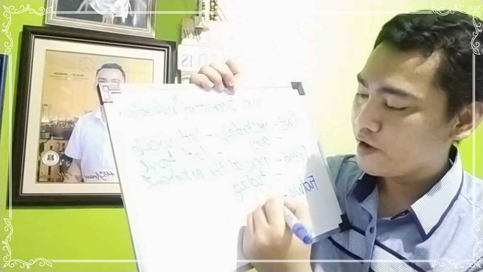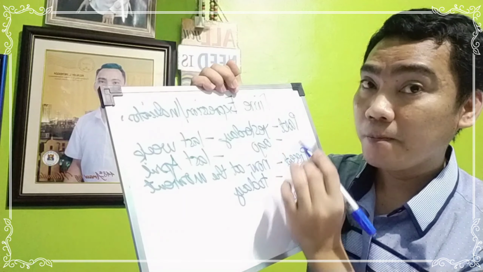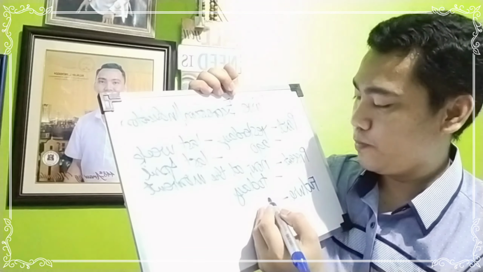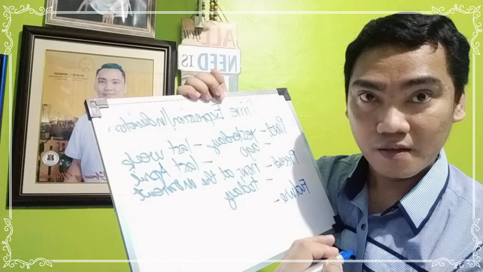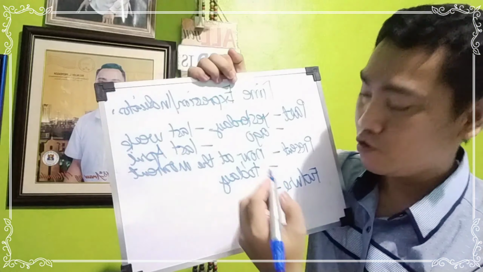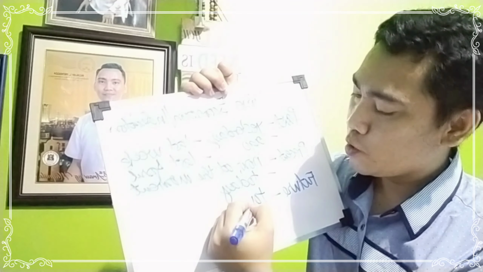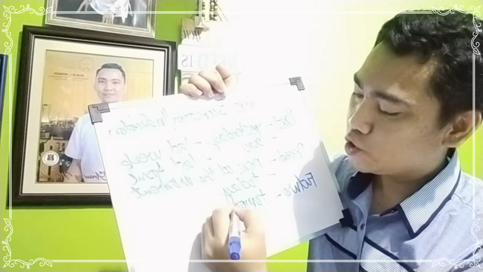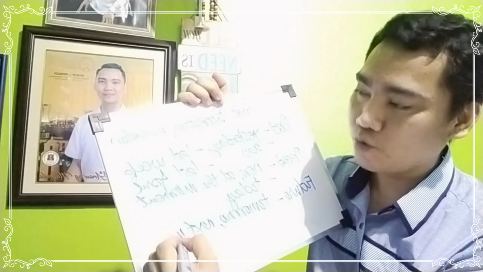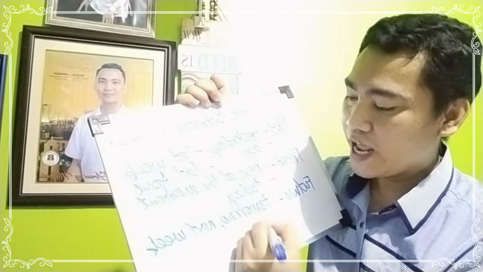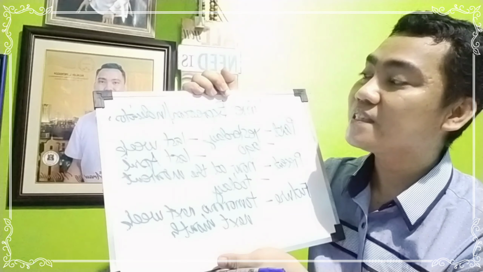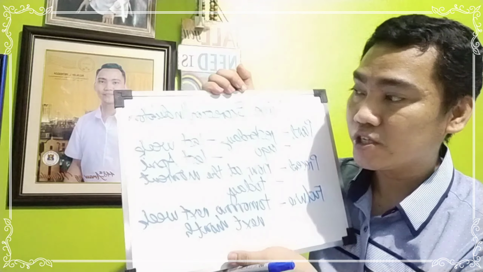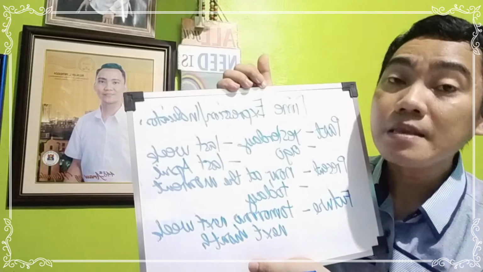We have yesterday for past, today for present. What about the future? Very good. It is tomorrow. So you will say tomorrow. Or you may say next week, next month. So these are some of the time expressions or indicators that you can read in a sentence.